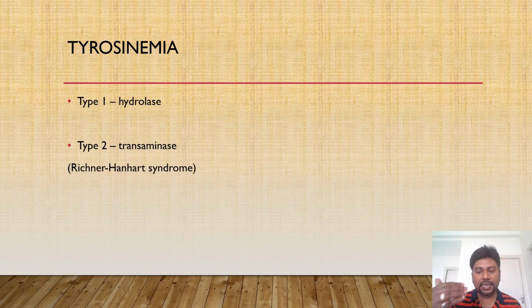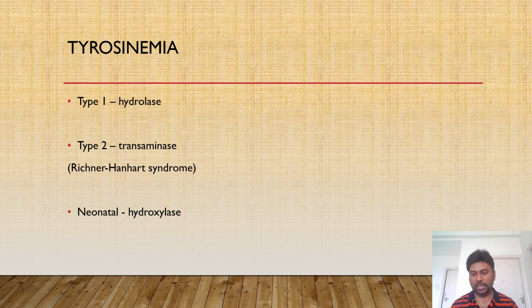Next, type 3 is due to the second enzyme. So what is the second enzyme? Para-hydroxyphenylpyruvate hydroxylase. When that is deficient, we call it type 3 or neonatal tyrosinemia. So these are the various types of tyrosinemia.